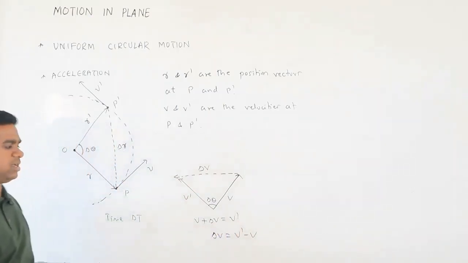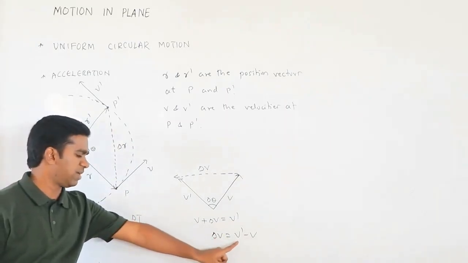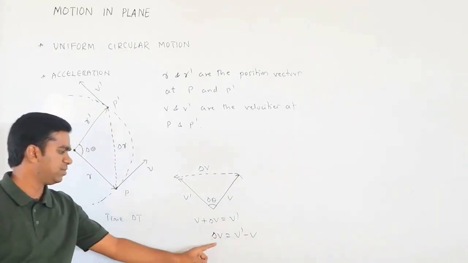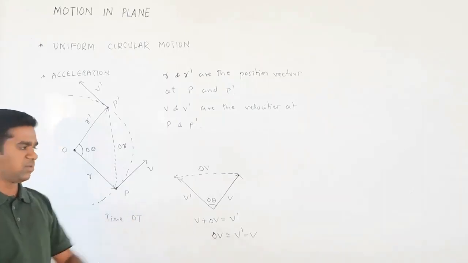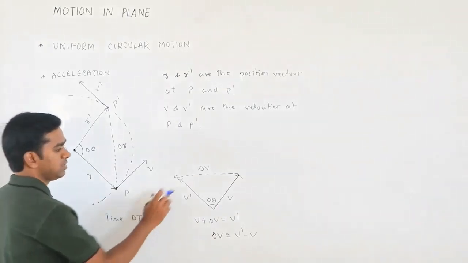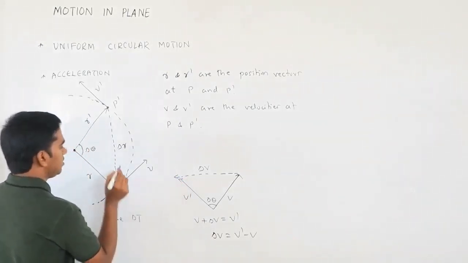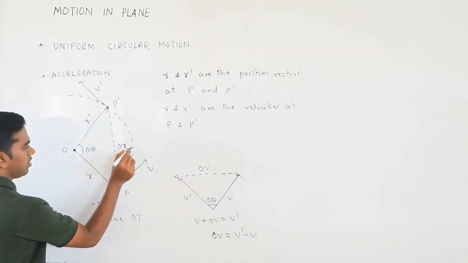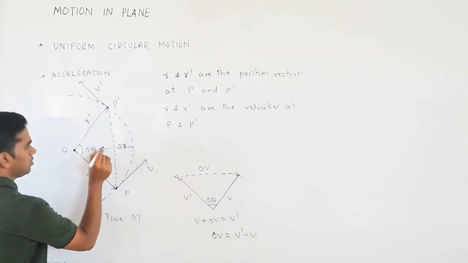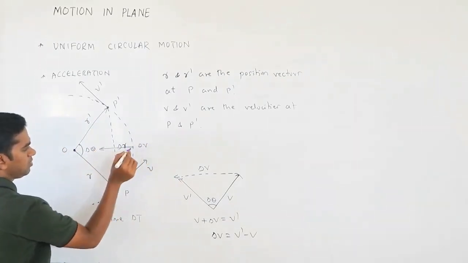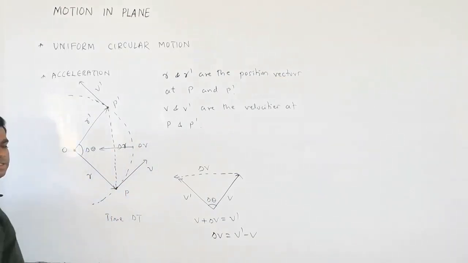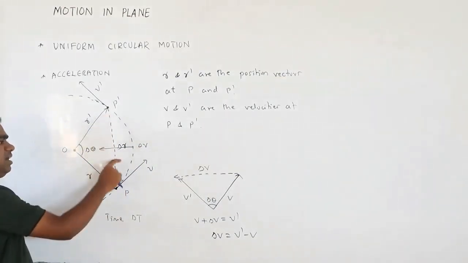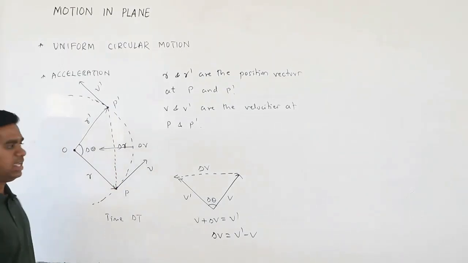The final velocity minus the initial velocity gives the change in velocity. But if you look at the change in velocity, it is in this direction, along the center. So delta v is along the center, bisecting the delta theta.